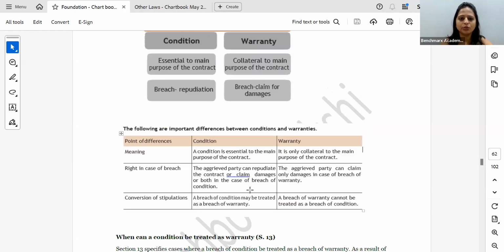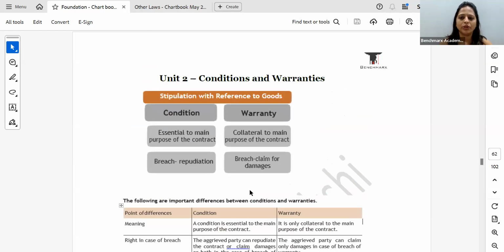Now coming to conditions and warranty, again a simple chapter. Points are very much overlapping. बहुत सारी जगह पे you will see that the points are very similar in most of the answers of this particular chapter. And of course, something that can be asked as a case study also.